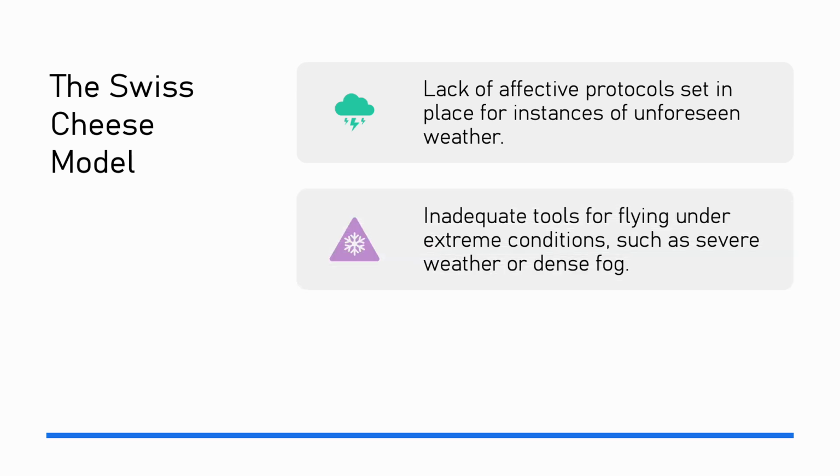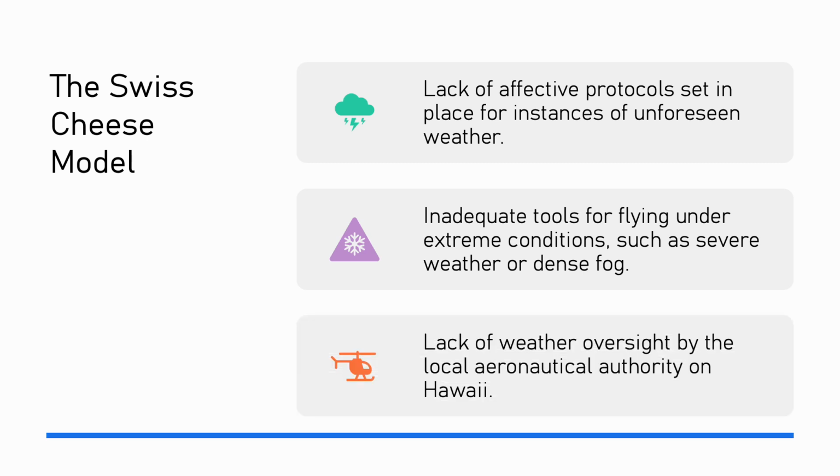Second, there were no tools on the helicopter to equip them for proper flying in a storm. So they did not have proper communication with dispatch or with ground control in order to communicate where they were and what they were experiencing. Lastly, there was no weather oversight by the organizations, leading to the pilots having to make decisions on their own.